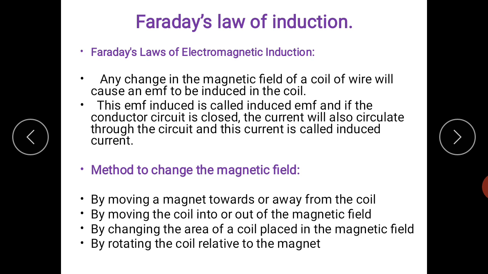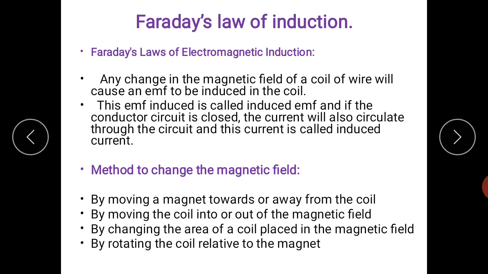Now what are the methods to change the magnetic field? Let's discuss the methods. Firstly, by moving a magnet towards or away from the coil. We have seen this in observations number 1 and 2. Then by moving the coil into or out of the magnetic field, by changing the area of a coil placed in the magnetic field, and by rotating the coil relative to the magnet. So these are four simple methods to change the magnetic field.